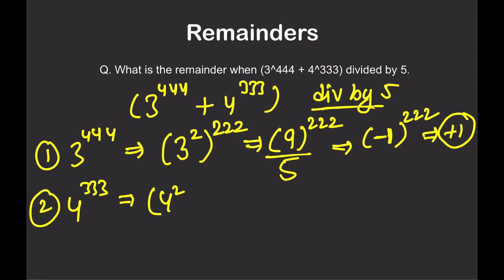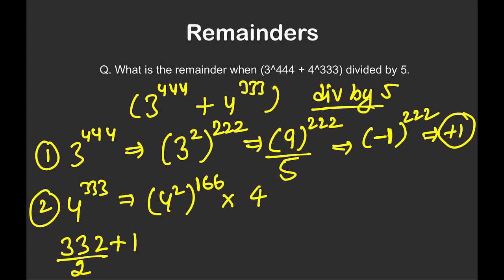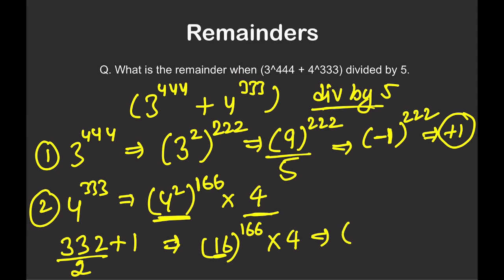4 could be written as 4 square raised to power 166 into 4, since 333 is 332 plus 1, and 332 divided by 2 is 166. I hope you are able to understand. So 4 square is 16 raised to power 166 into 4. When 16 is divided by 5, you get remainder as 1 raised to power 166 into 4.